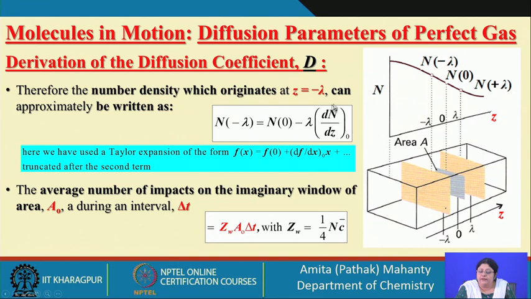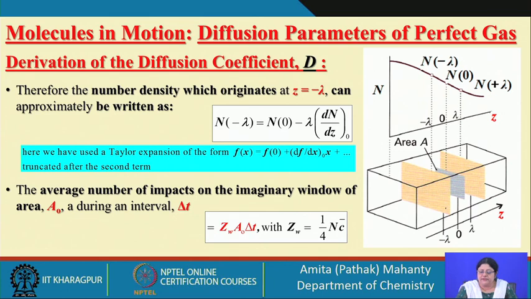We could have a higher-order series, but we truncate it at only the first derivative. So the number density at this point is the number density at 0 minus the slope of that plot, which is already negative, multiplied by lambda, the distance traveled.